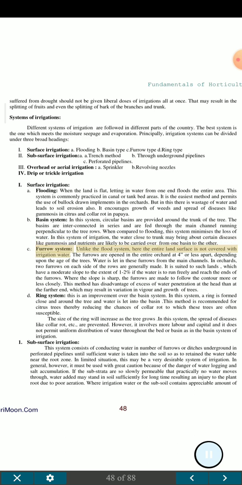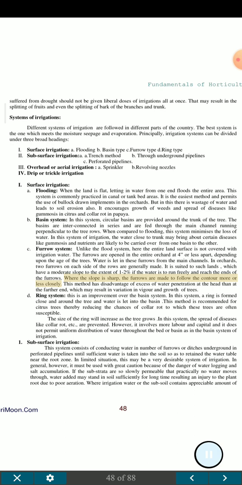C. Furrow system. Unlike the flood system, here the entire land surface is not covered with irrigation water. The furrows are opened in the entire orchard at 4 inches or less apart, depending upon the age of the trees. Water is let in these furrows from the main channels. In orchards, 2 furrows on each side of the rows are generally made. It is suited to such lands, which have a moderate slope to the extent of 1 to 2% if the water is to run freely and reach the ends of the furrows.